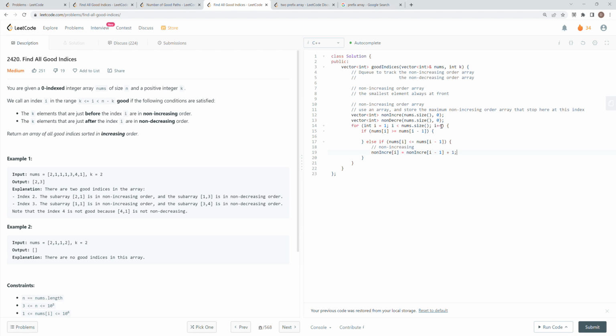And also it should start with 1, right? Because the element itself is non-decreasing. And suppose that this happens, then I should do this, right? Because in the equal case, both should be counted. And yeah, great. And here it should be non-decreasing.